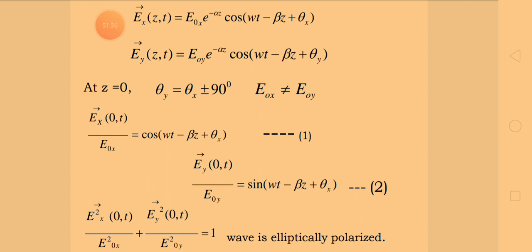In the first condition, theta x and theta y are equal. In the second case, there is a phase difference existing between theta x and theta y.